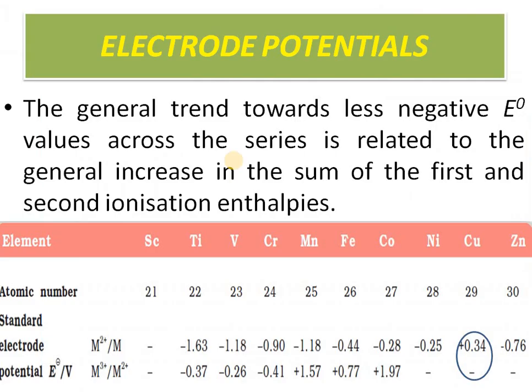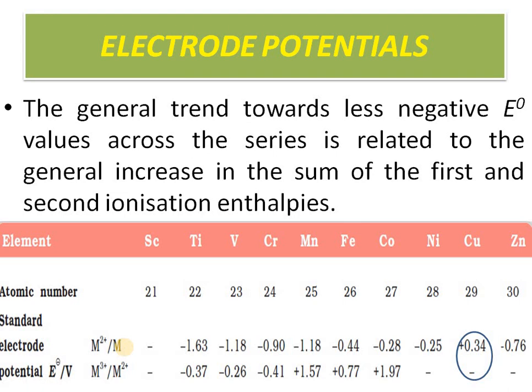So let us start with the first one, that is electrode potential. What is the meaning of electrode potential? If you see M2+ to M, M3+ to M2+, what is the meaning of that? It is a reduction. Reduction means gain of electrons. M2+ to M means M2+ gains 2 electrons to form M, meaning the tendency to get reduced.